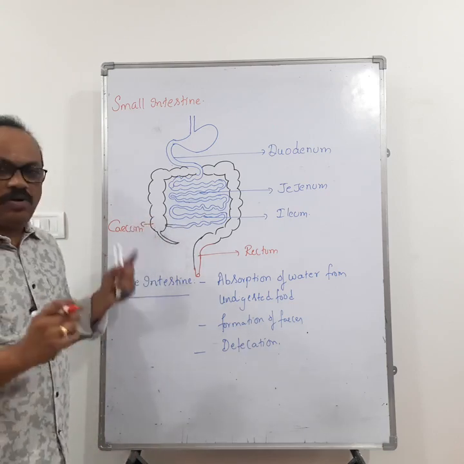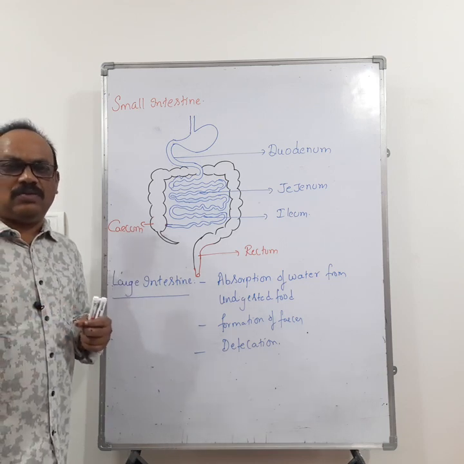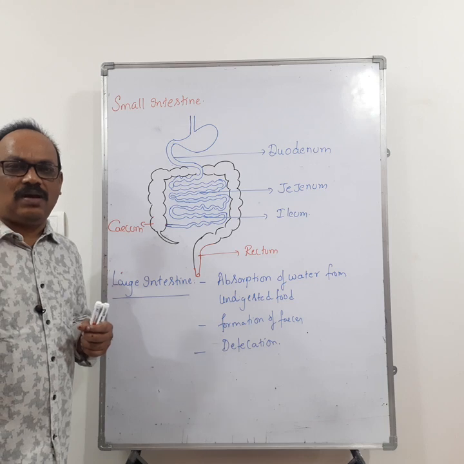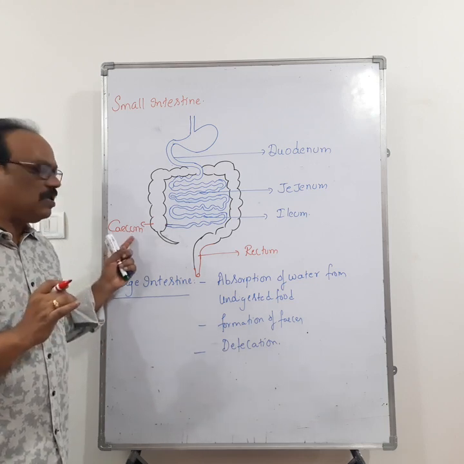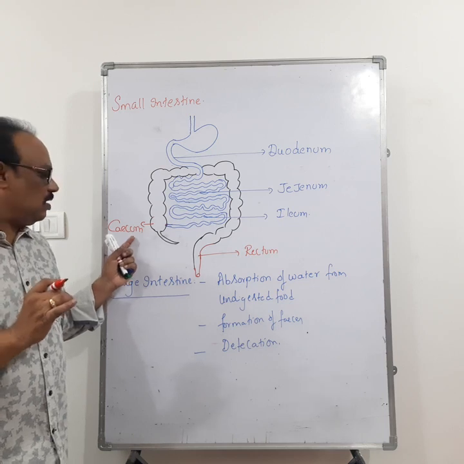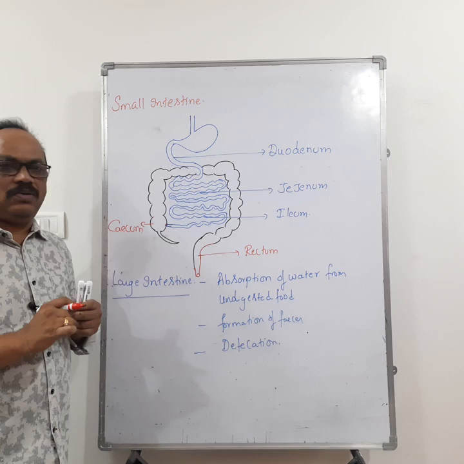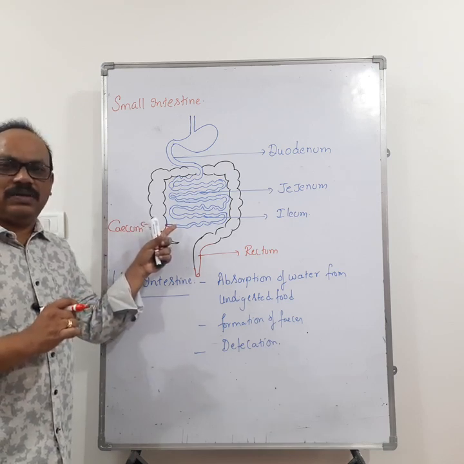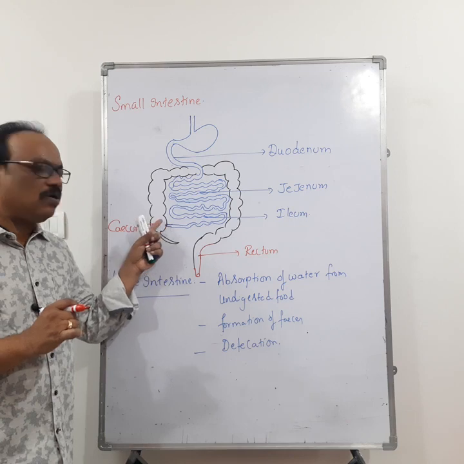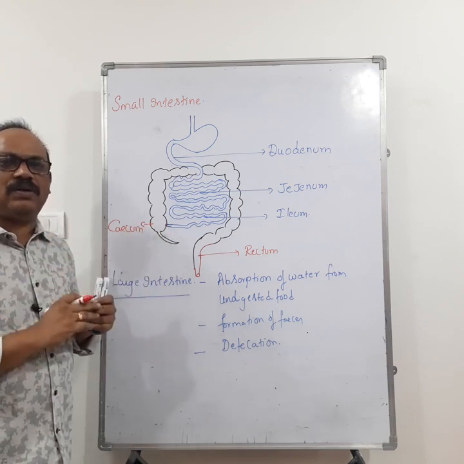The cecum lodges the symbiotic bacteria. Very important question: in which part of the alimentary canal are the symbiotic bacteria present? It is present in the cecum. And which opens into the cecum? The ileum, which is guarded by the ileocecal valve to prevent the backward movement of fecal matter.